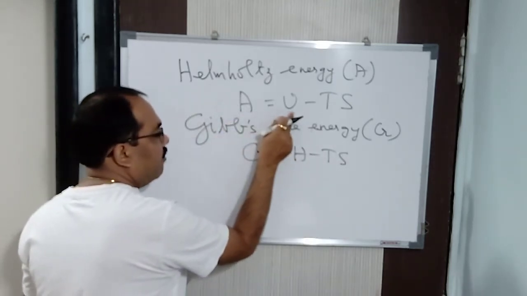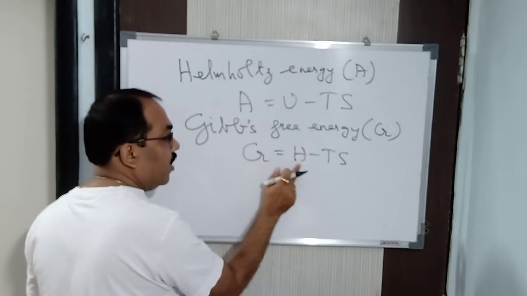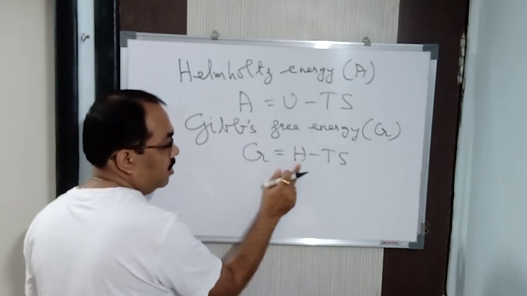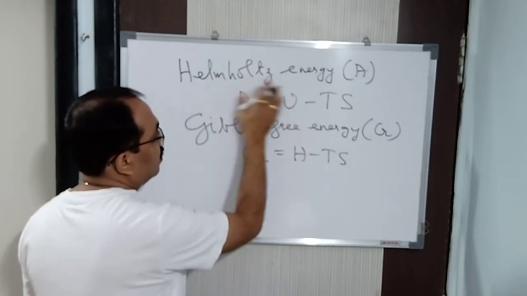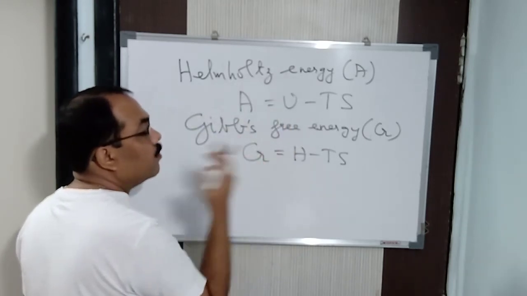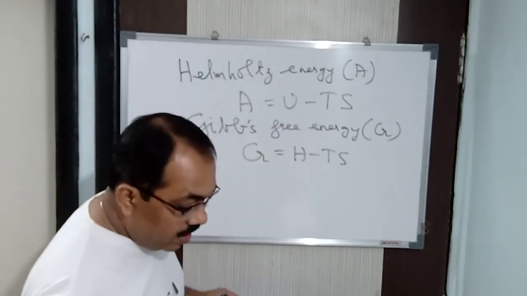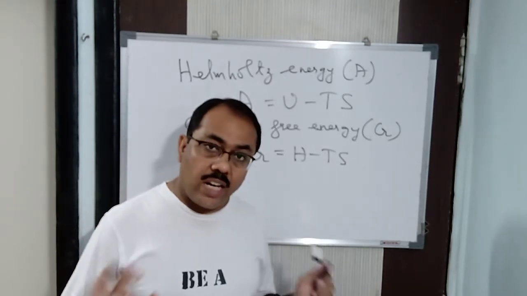Now, Helmholtz free energy is a function of internal energy, and Gibbs free energy is a function of enthalpy. Both are free energies. One is given by Helmholtz, another is given by Gibbs. Next, both are state functions.